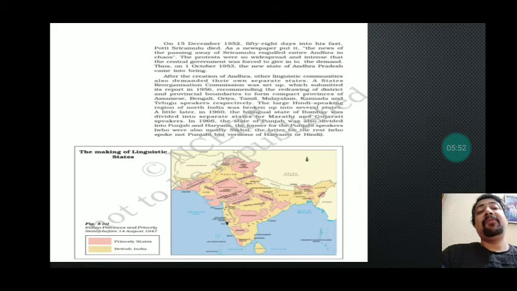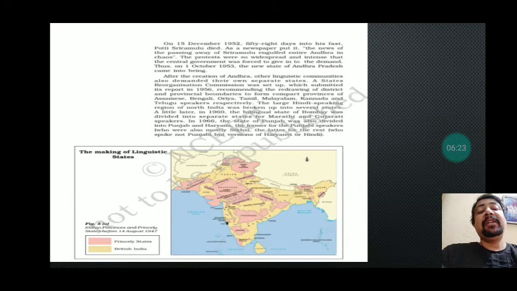And on the other hand, people were very rigid. They demanded that okay, states should be formed. So in the due conflict, finally Potti Sriramulu died. As a result, as the newspaper put it, the news of the passing away of Sriramulu engulfed entire Andhra Pradesh into chaos. The protests were so widespread and intense that the central government was forced to give in to the demands. Thus, on 1st of October 1953, the new state of Andhra Pradesh came into being.